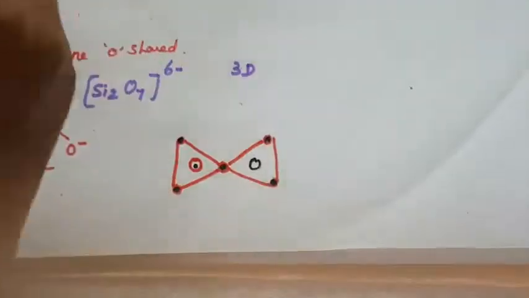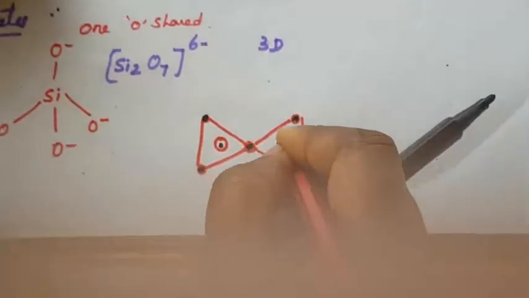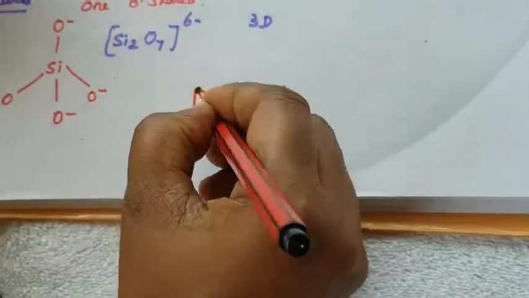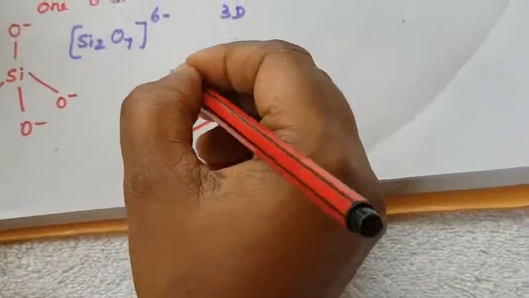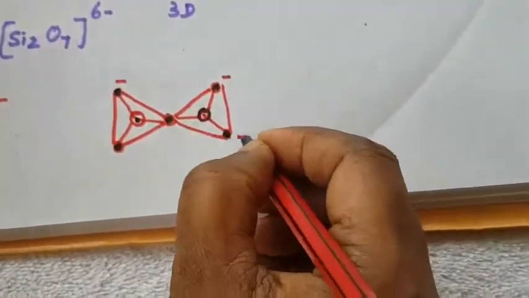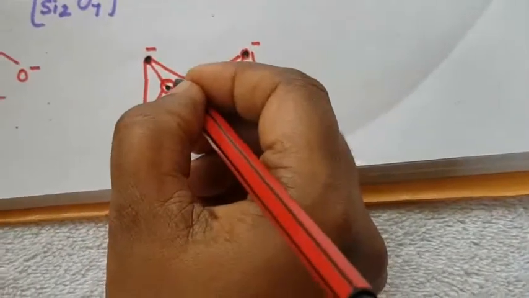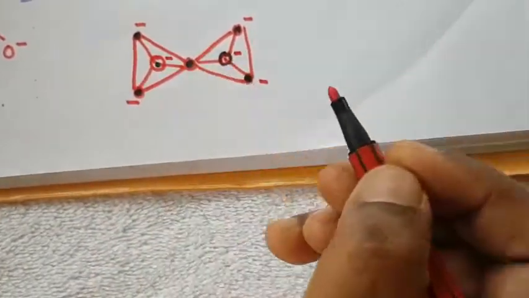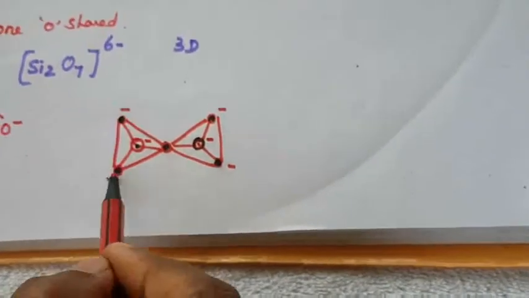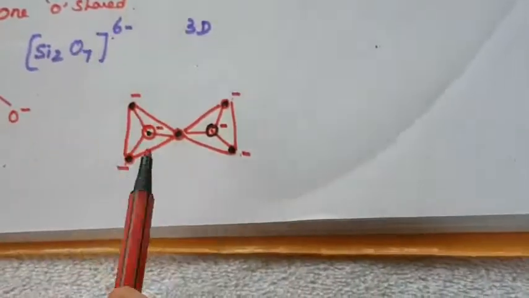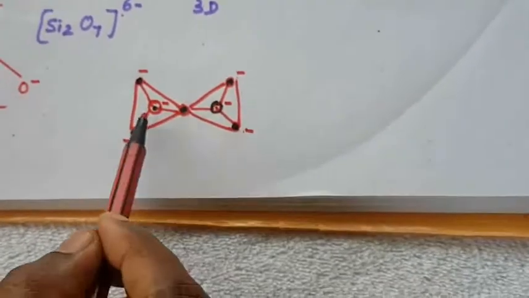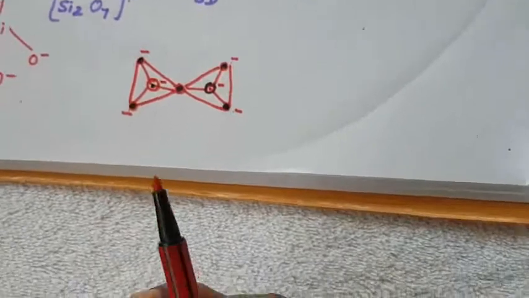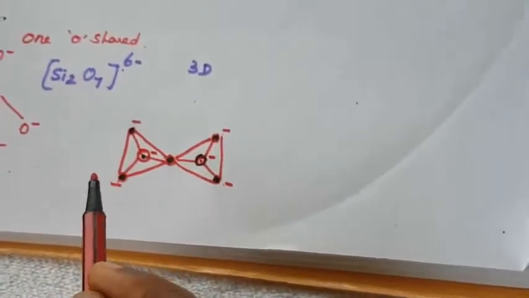Here also circle with dot. Here this oxygen. This is the three-dimensional structure. This is a negative sign, and here also the backside oxygen has a negative sign. How many here? 1, 2, 3, 4, 5, 6, so 6 minus. How many oxygen? 1, 2, 3, 4, 5, 6, 7 oxygen. This is the three-dimensional structure. This is called pyrosilicates.